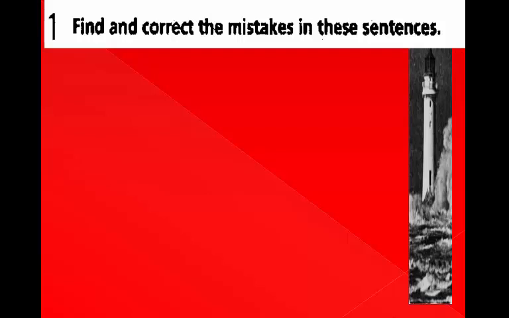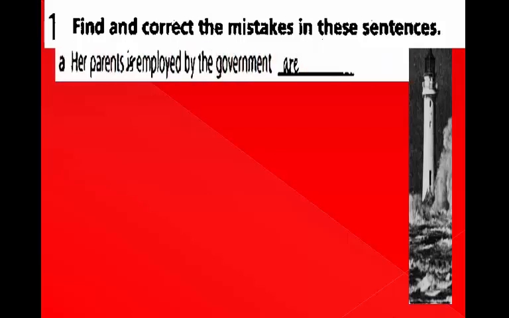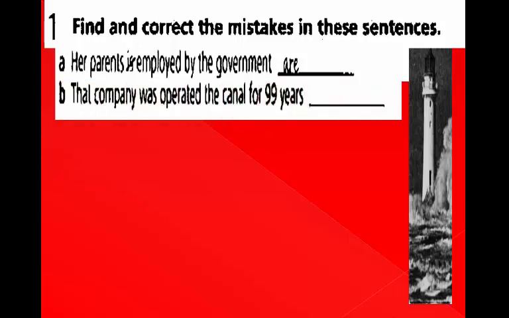Workbook page 78. Exercise number 1. Find and correct the mistakes in these sentences. Sentence A. Her parents is employed by the government. Where is the mistake? Parents is. What is the correction? Parents are. Sentence B. That company was operated the canal for 99 years.